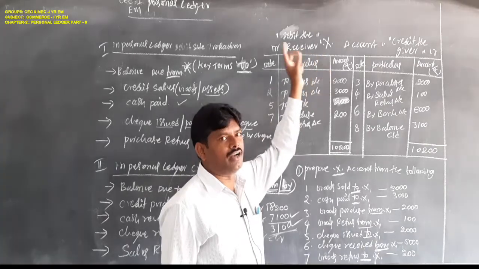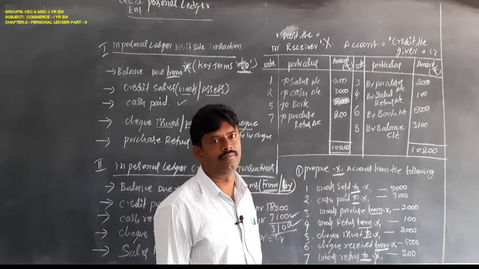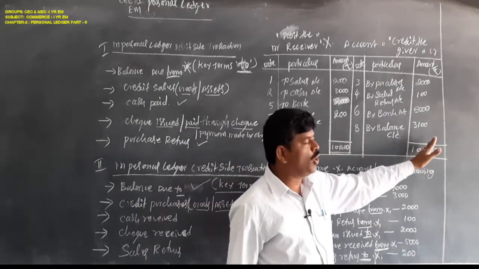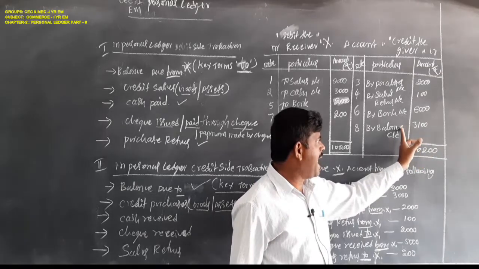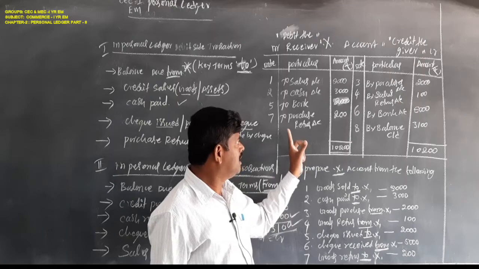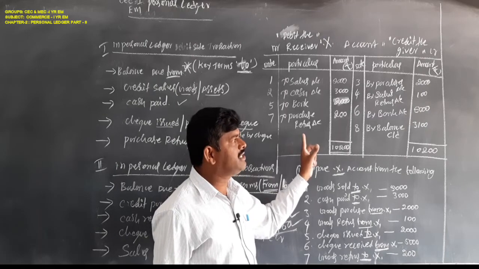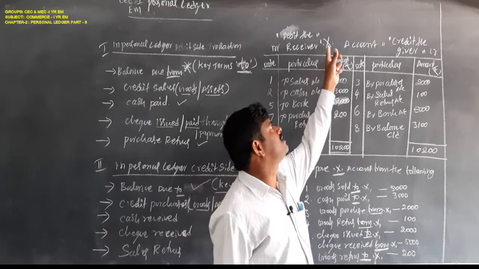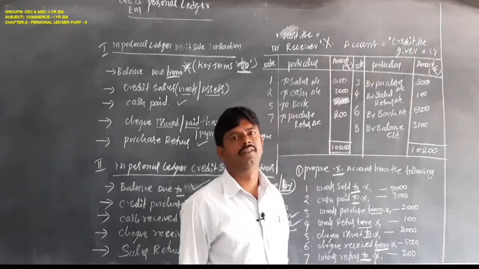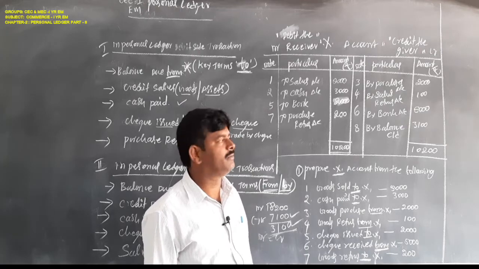Suppose credit is more, so the balance carried on must appear this side. In that situation, X is the creditor. This is the condition you have to remember.